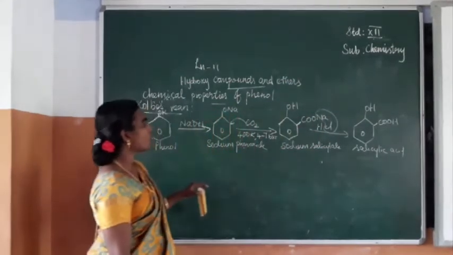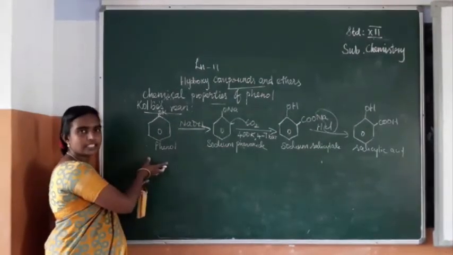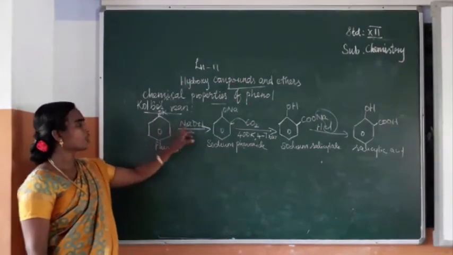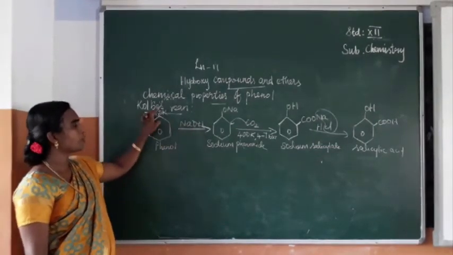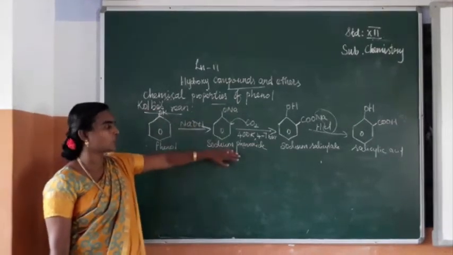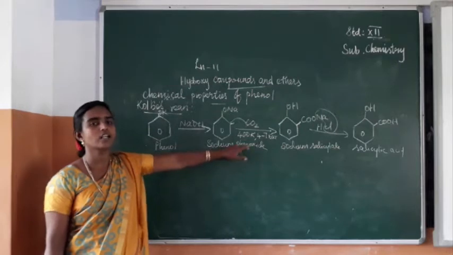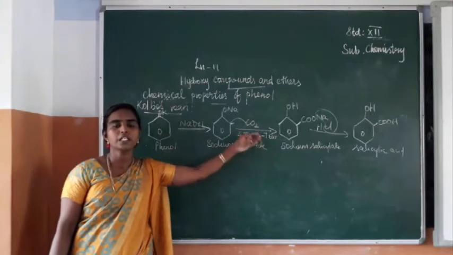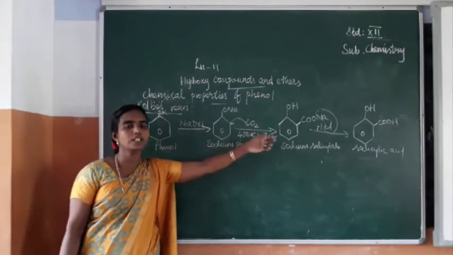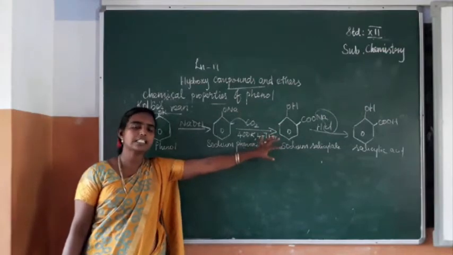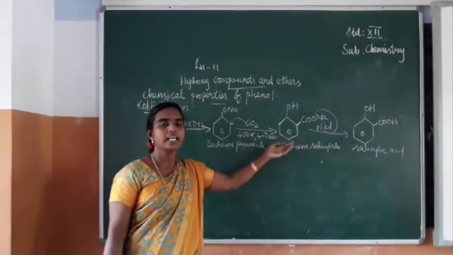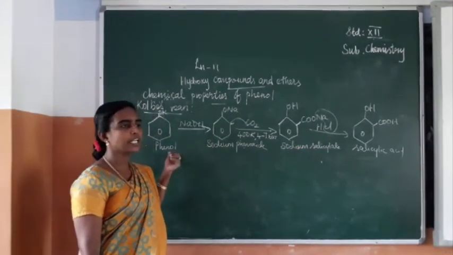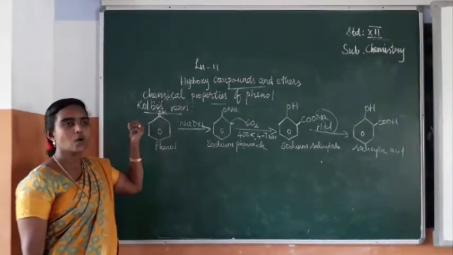Is it clear? So Kolbe's reaction. First we have taken starting material phenol on reaction with sodium hydroxide. So this H and OH will be removed so that this Na will be placed in this position. You can get sodium phenoxide. This sodium phenoxide on reaction at a temperature of 400 Kelvin, 4 to 7 bar pressure, will form sodium salicylate after rearrangement. The sodium salicylate on acid hydrolysis forms salicylic acid. So this is an important reaction. It is a naming reaction, the name of this reaction is Kolbe's reaction.